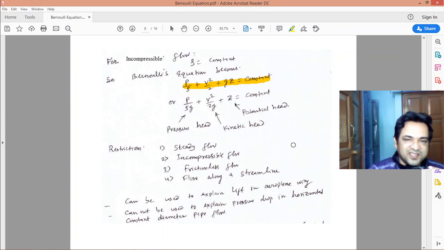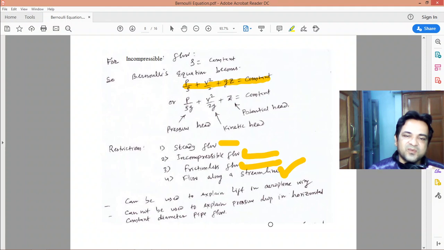But you have to keep the restrictions in mind. You cannot apply it haphazardly anywhere, wherever you want. The restrictions are: the flow must be steady flow, the flow must be incompressible flow, the flow must be frictionless flow, and the flow should be along a streamline.